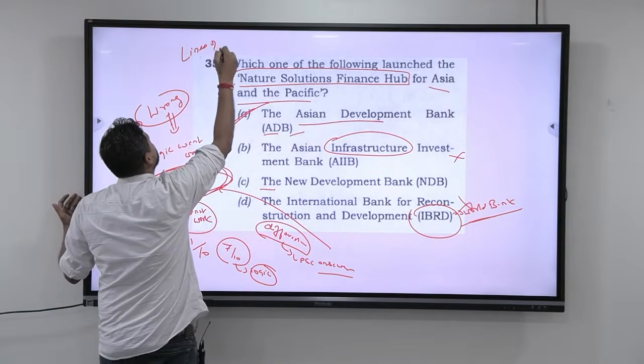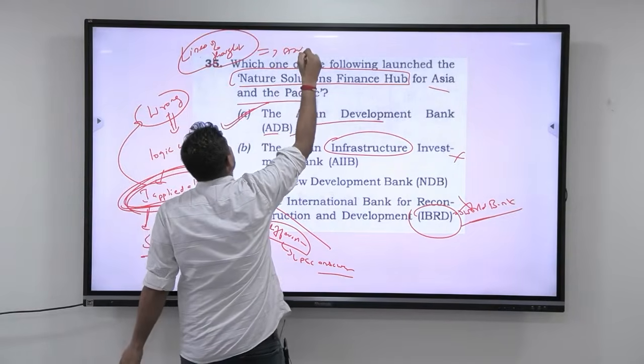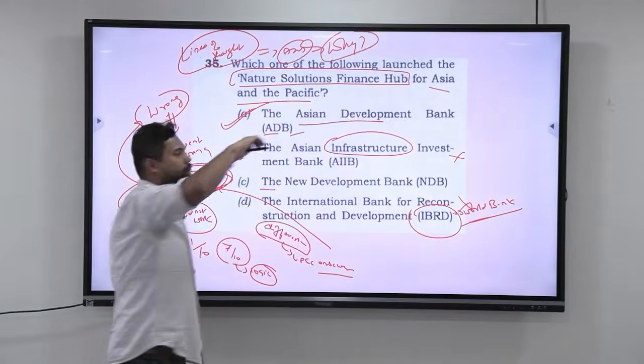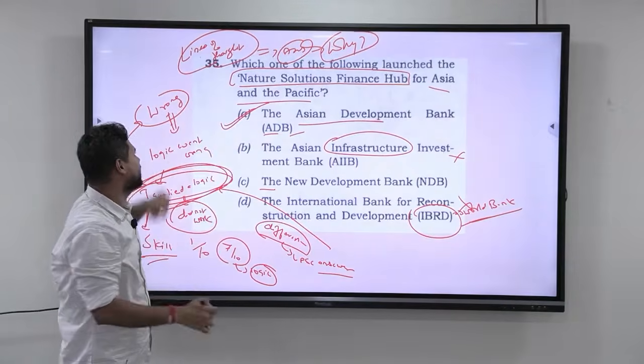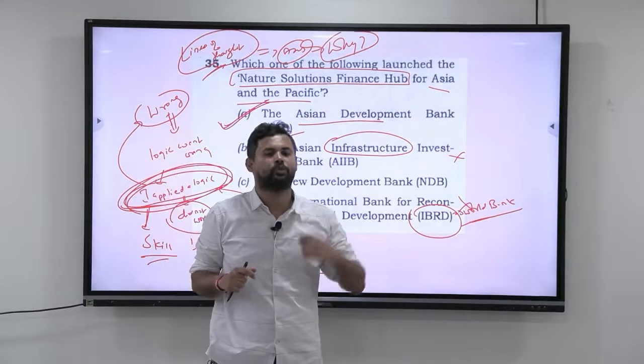What are lines of thought? Whenever you come to the answer, you should always tell why. You should always answer why. If you are able to answer why, that means you have very good lines of thought. I hope you got this. So the answer here for the 35th question is the Asian Development Bank. That is A. Let us move on to the next one.